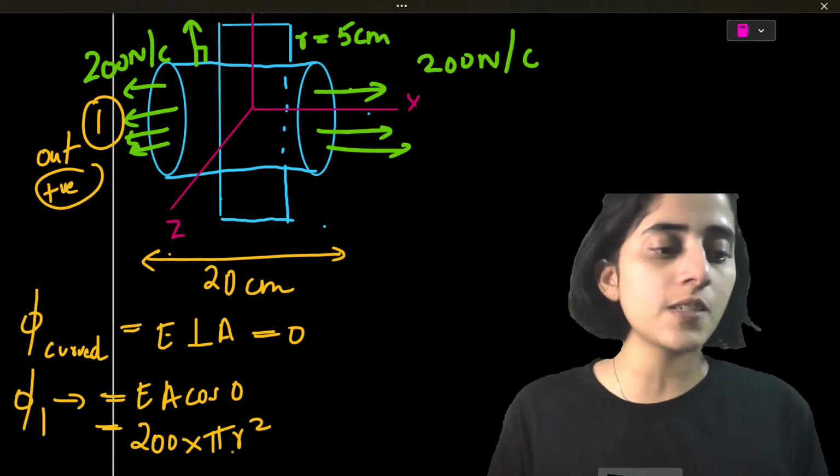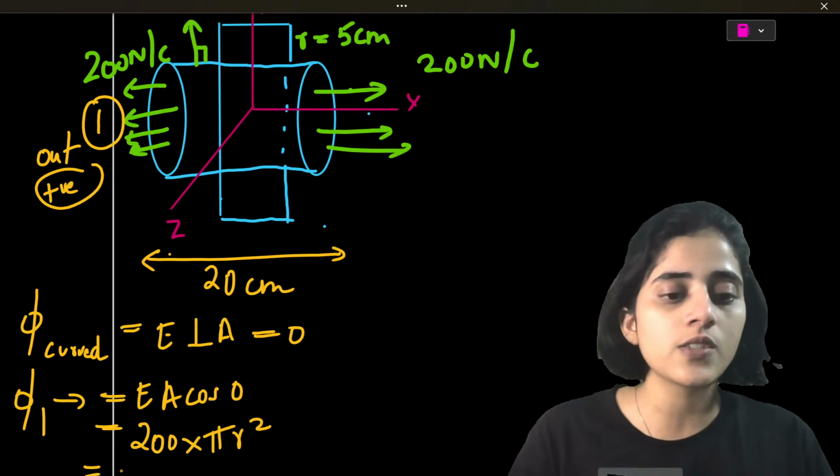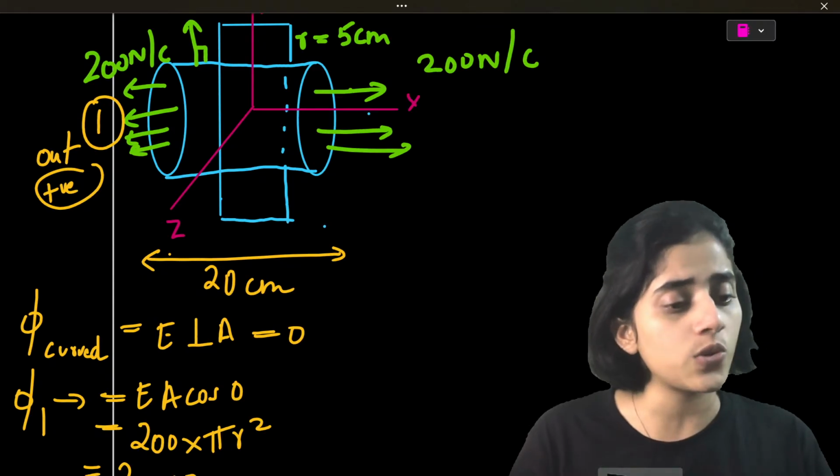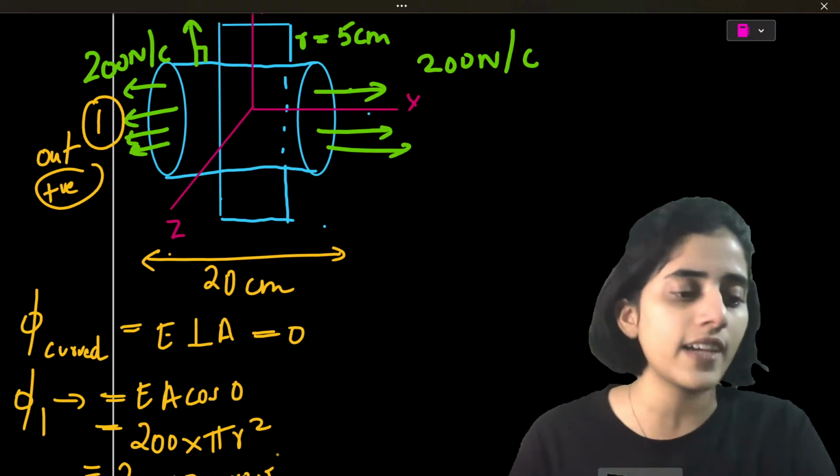When you convert it into meters, it becomes 0.05 meters. So this is going to be equal to 200 into 3.14 into 0.05 square. You can just do the math, you'll get the answer.